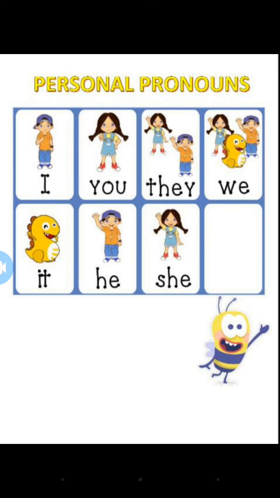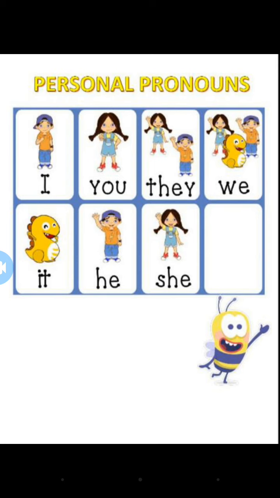So the first one is personal pronoun, okay. I have already told you, we write the personal pronoun in the place of a person or a thing, okay. Personal pronouns are he, she, it, we, I, you, they, okay. For example, he invented the telephone.